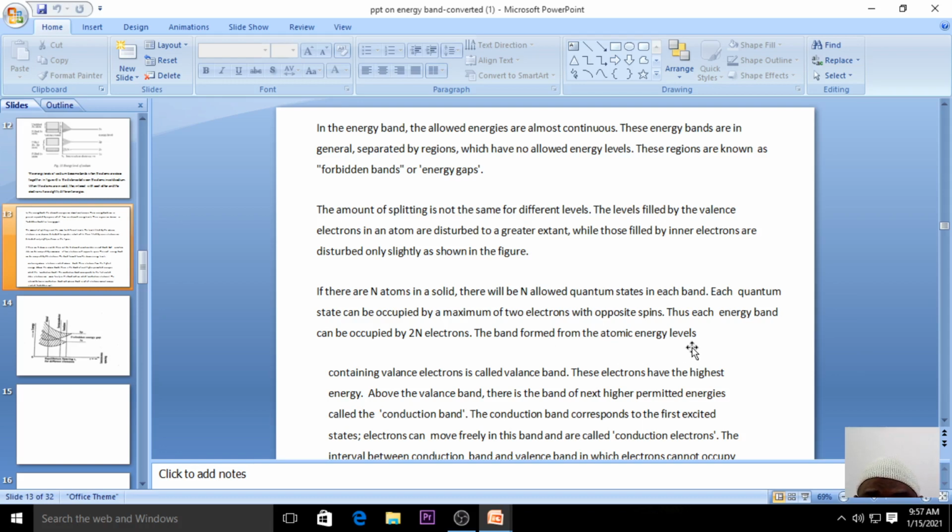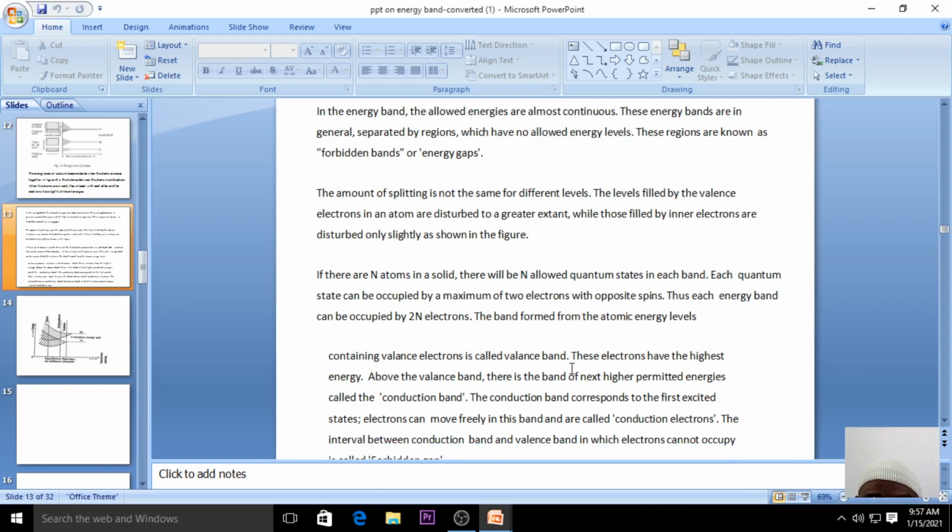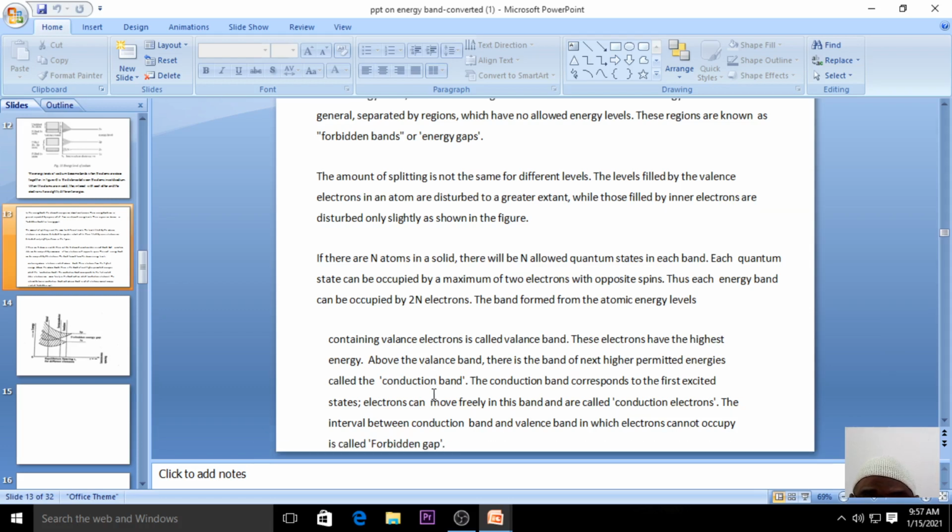The band which is formed by the valence electrons is called the valence band. Among the allowed energy bands, the band of energy levels above the valence band, with the highest energy, is the permitted energy level, and that is considered to be the conduction band. The conduction band corresponds to the first excited state, and the electrons move very freely in this band, so we call them conduction electrons. The interval between the conduction and the valence band is called the forbidden gap.